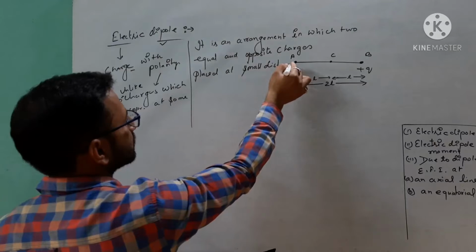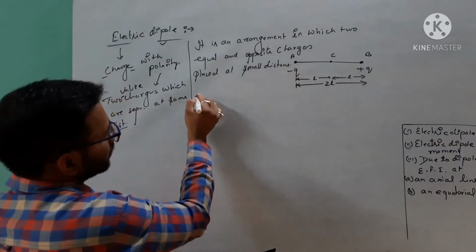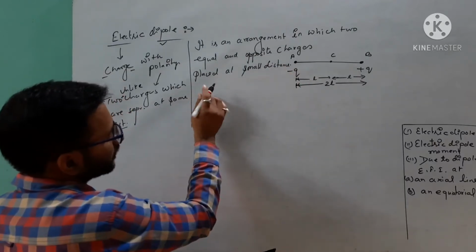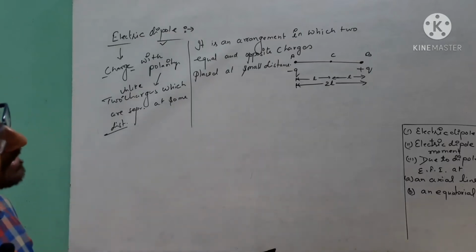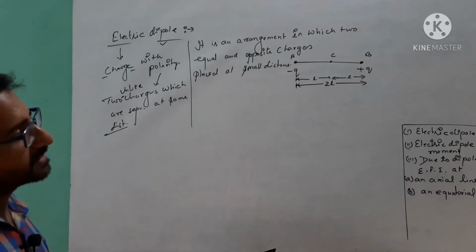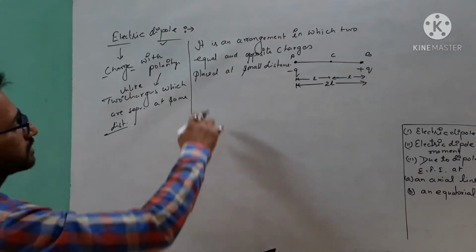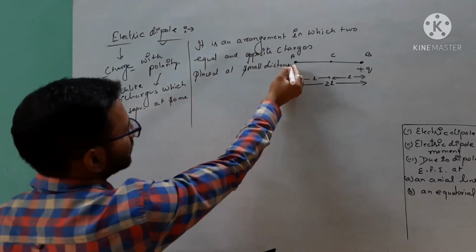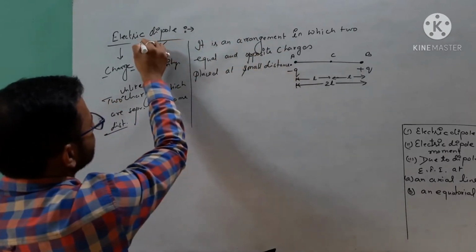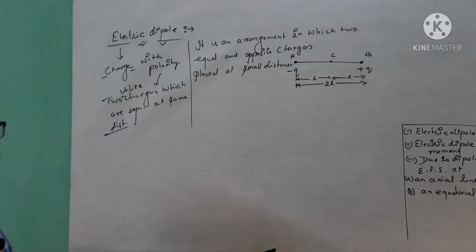From the given diagram, we can see two charges placed at 2L distance. This is the basic definition of an electric dipole.